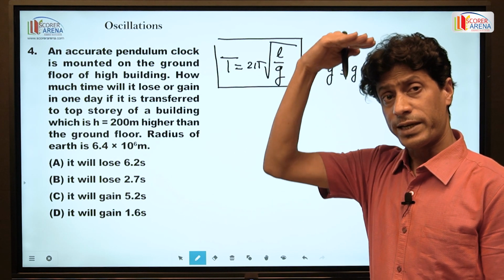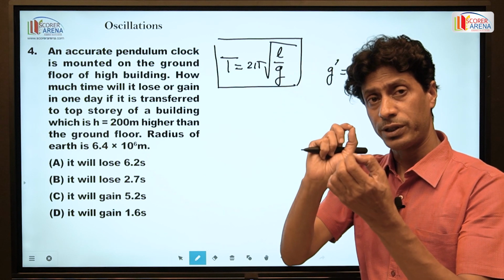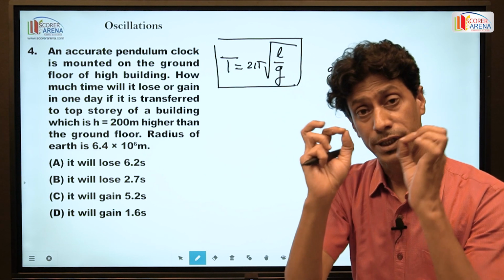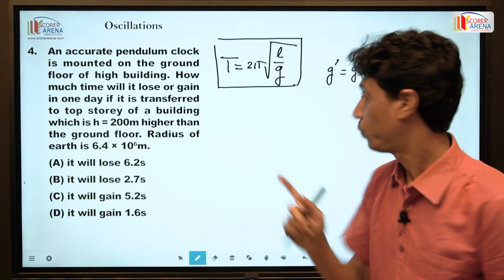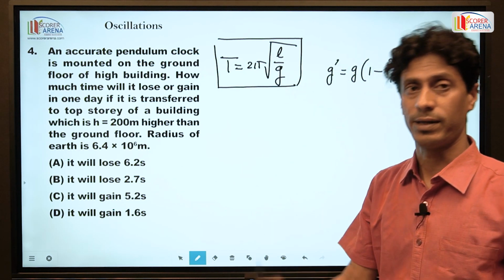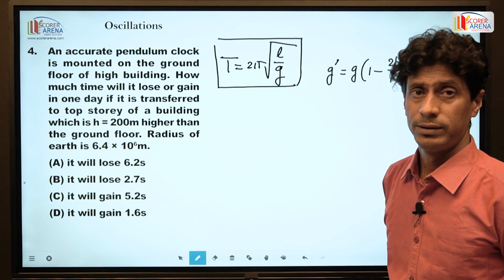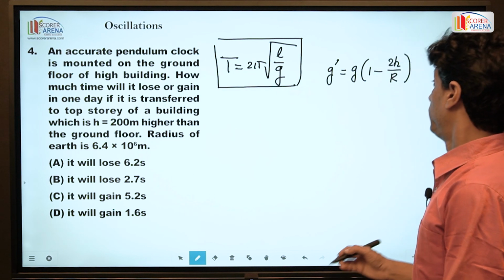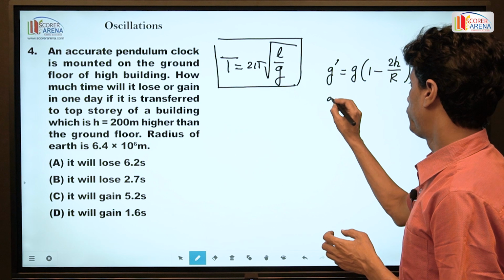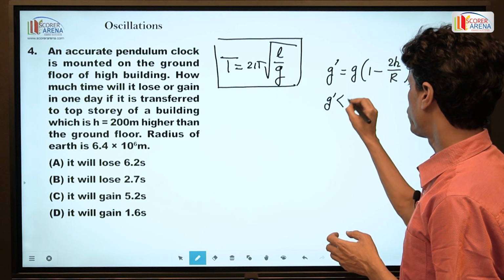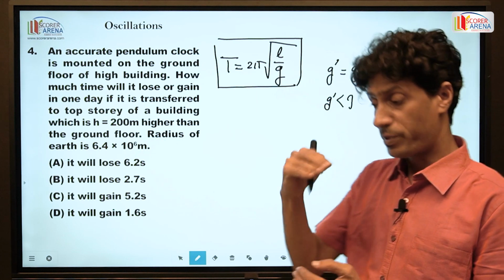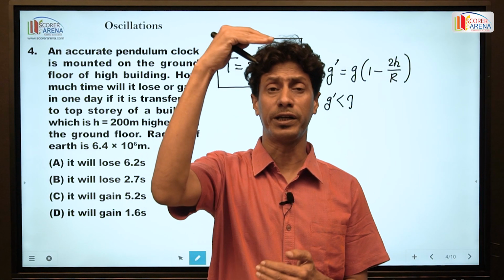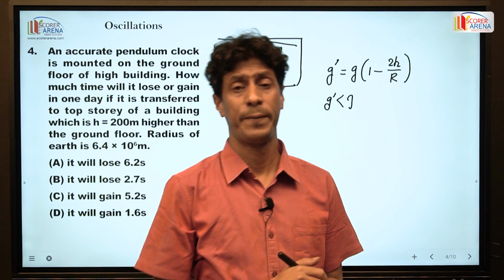Above the Earth's surface at a height h, if we find out the gravitational intensity, then g prime is equal to g into 1 minus 2h by r. So g prime here is less than g. So above the surface, gravitational intensity goes on decreasing with the rise of height.